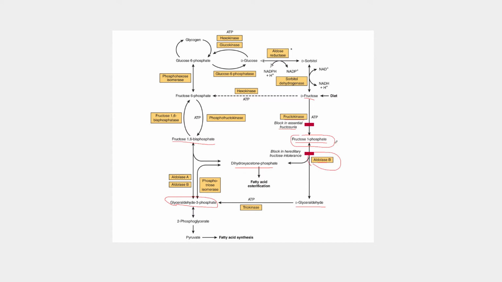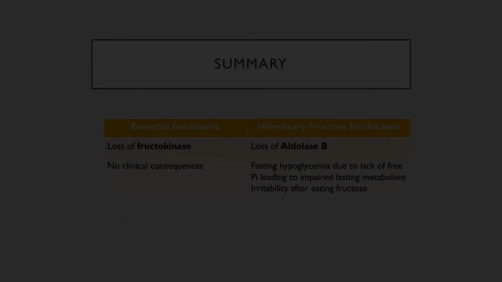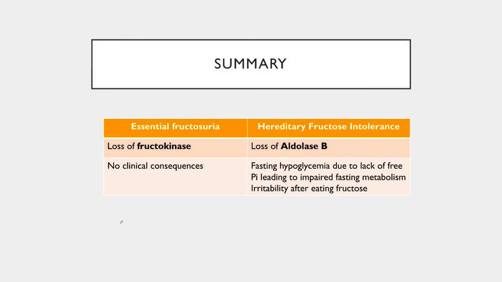This results in the accumulation of fructose 1-phosphate and can cause clinically relevant symptoms, most notably hepatomegaly, or an enlarged liver, and fasting hypoglycemia. The accumulation of this intermediate eventually inhibits both the processes of glycogenolysis and gluconeogenesis due to the lack of free phosphate. Let's compare those deficiencies here.